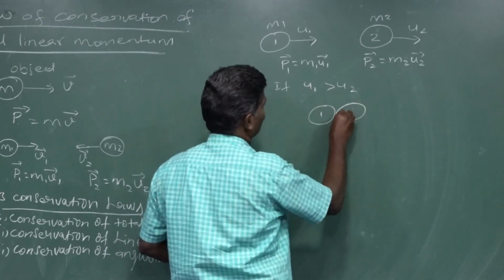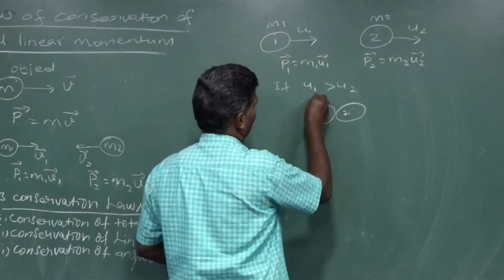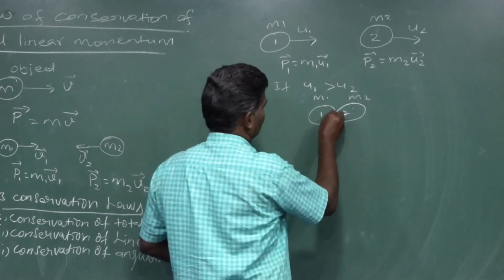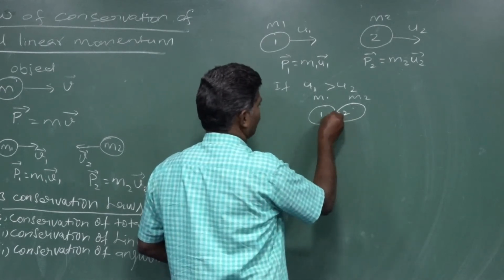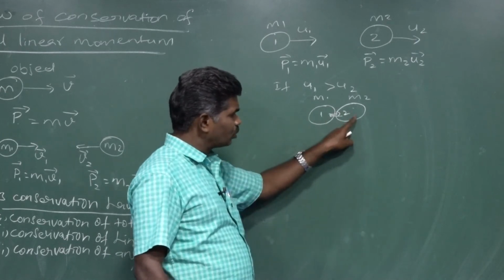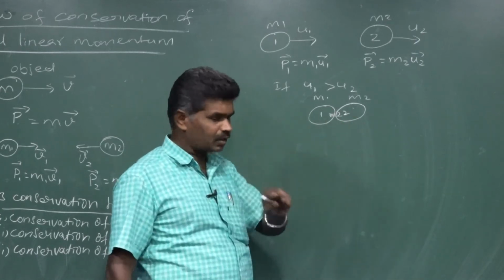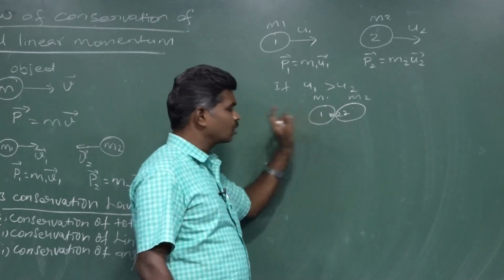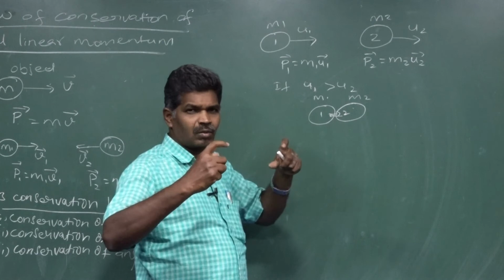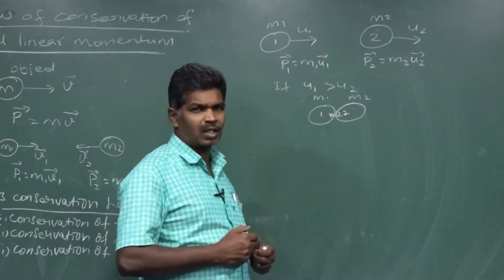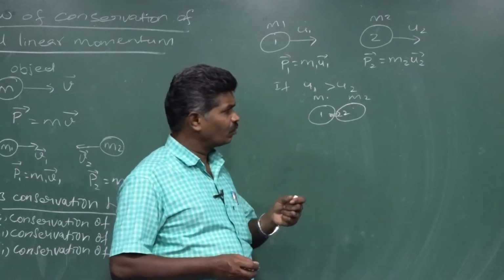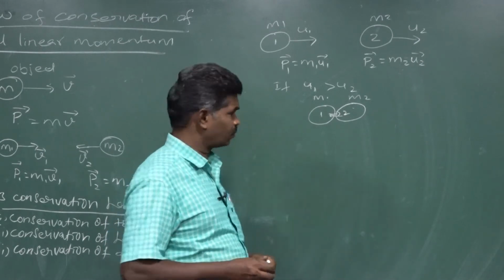this is 1 and 2, with masses m1 and m2. At the time of collision, 1 acts on 2, and simultaneously 2 also acts on 1. So they exert forces on one another at the same time. Here we express their forces.